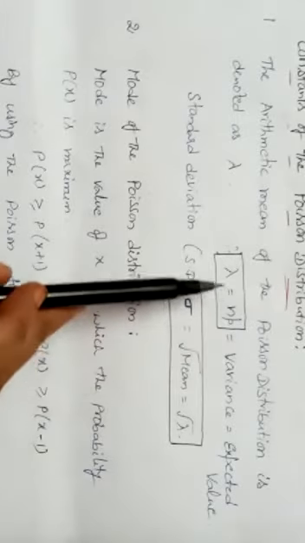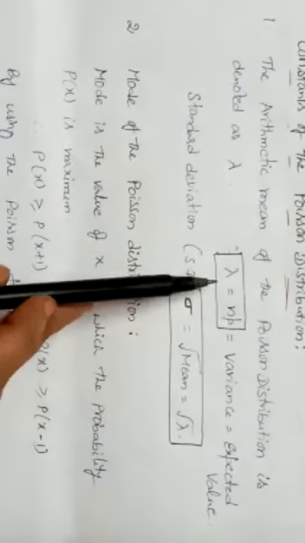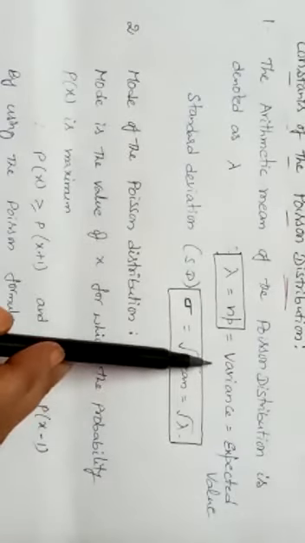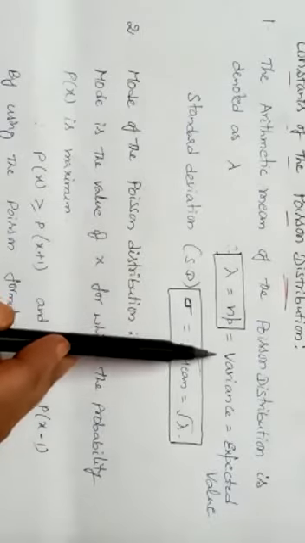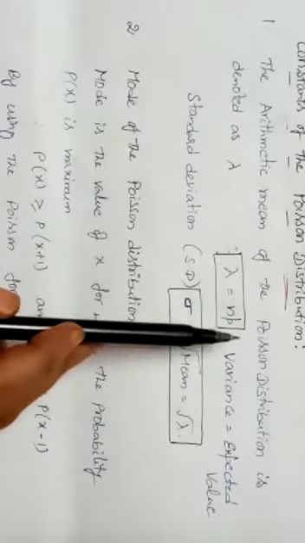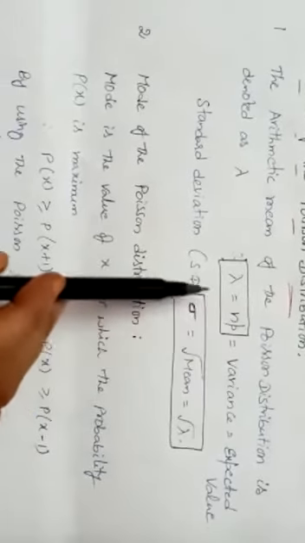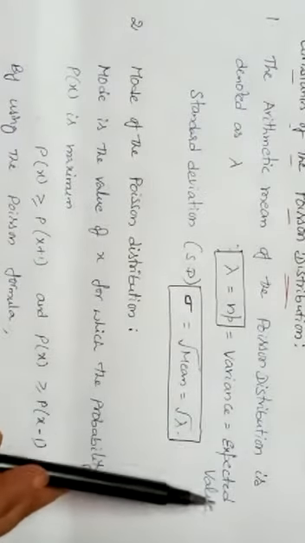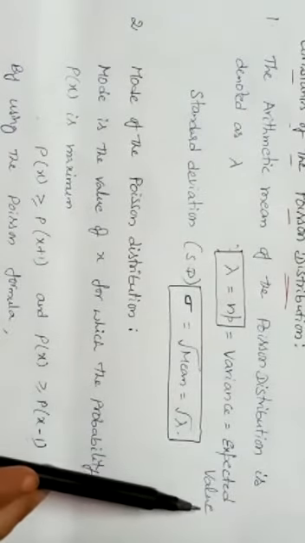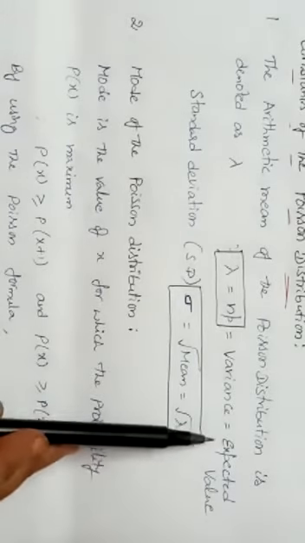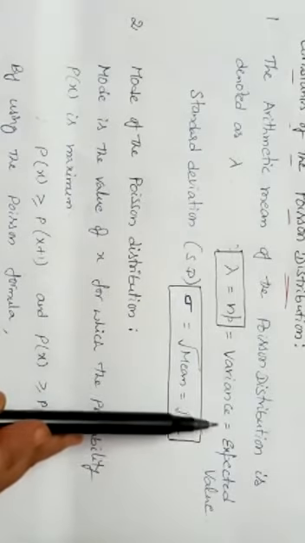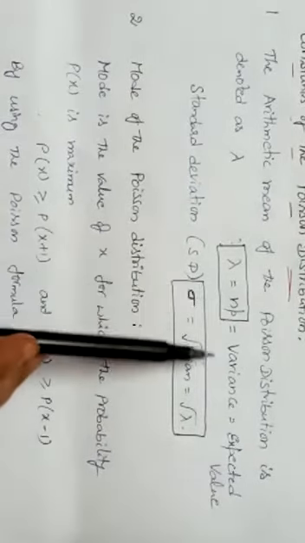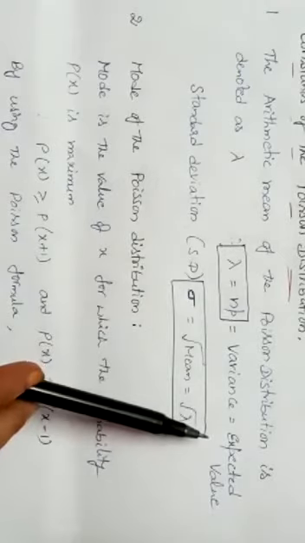probability distribution. So in this case, the mean is equal to the variance. Already you know the mean is equal to the variance for the Poisson distribution, and that mean is equal to the expected value of x. This expected value we discussed in the random variable case. So always mean is equal to expected value.